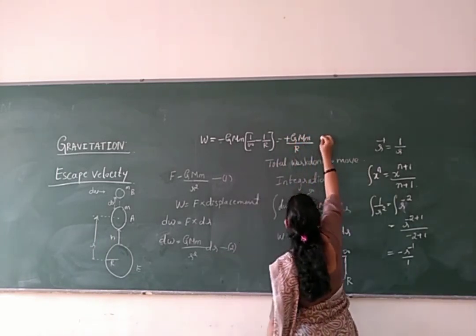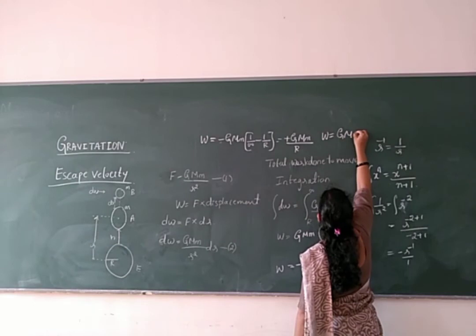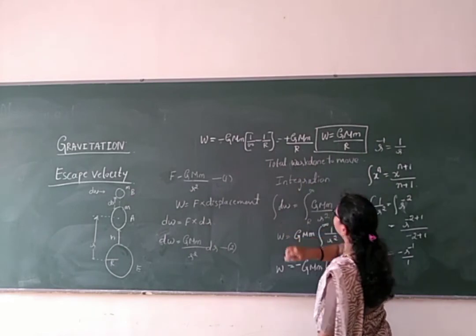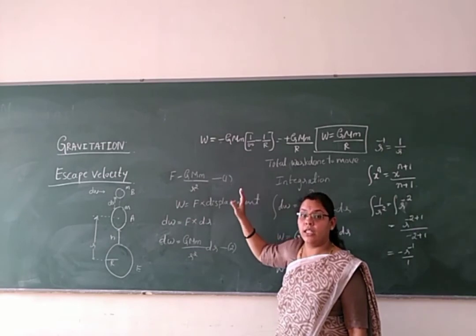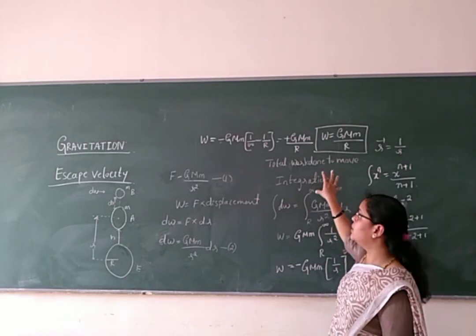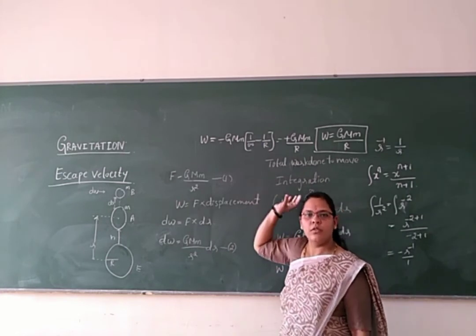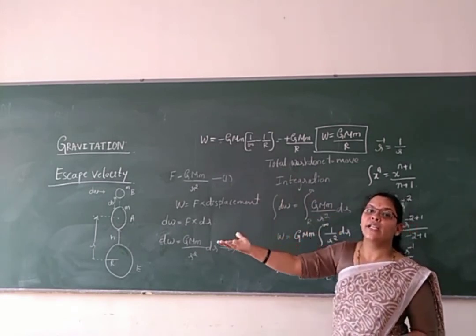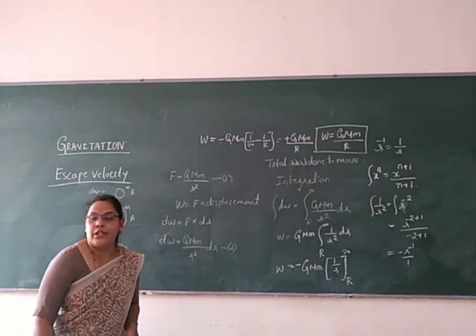So this is called the total work done. Just note down G capital M small m by r. This is the total work done by the body to get away from the gravitational pull of the earth. This is not the escape velocity, this is the total work done. We have to do this much work to move the body from the earth to infinity. This work done will be converted into the kinetic energy of that body.